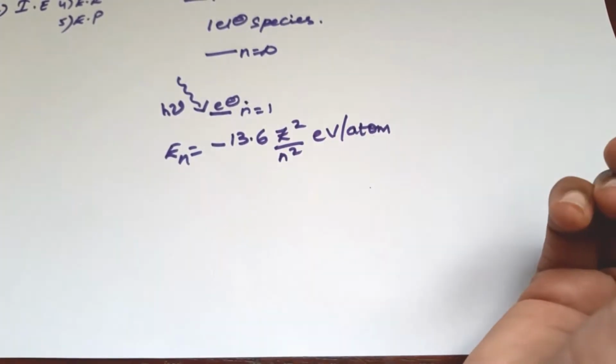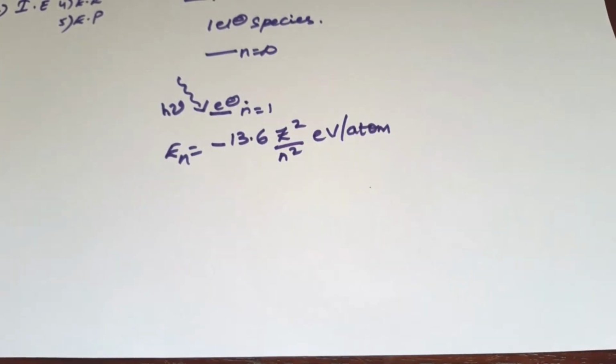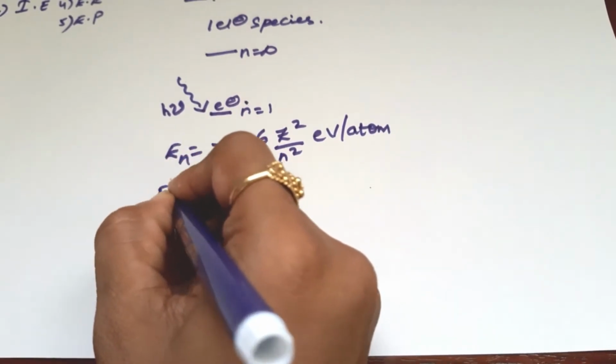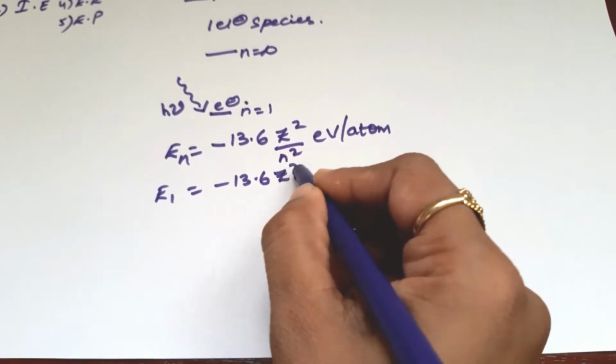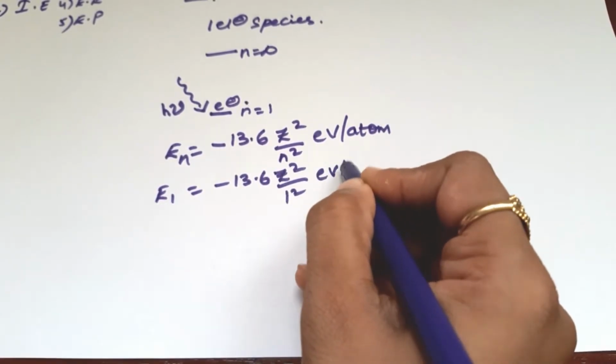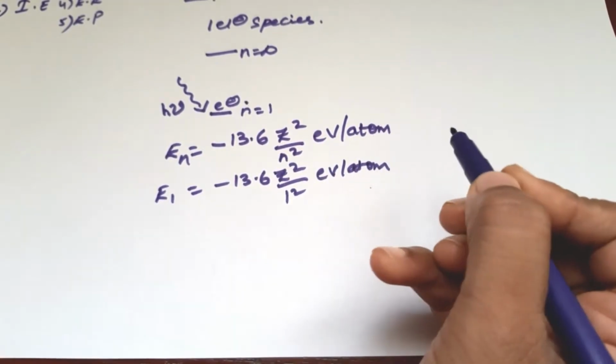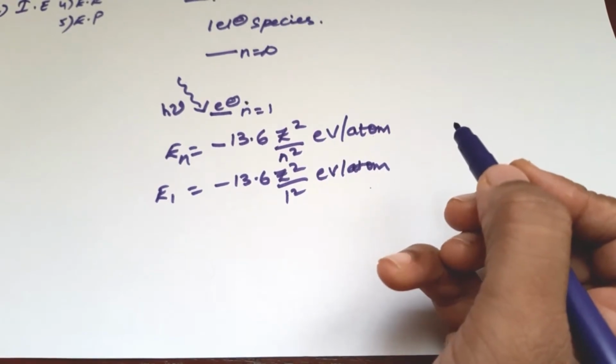If n is equal to 1, then E1 is equal to minus 13.6 Z square by 1 square electron volt per atom.